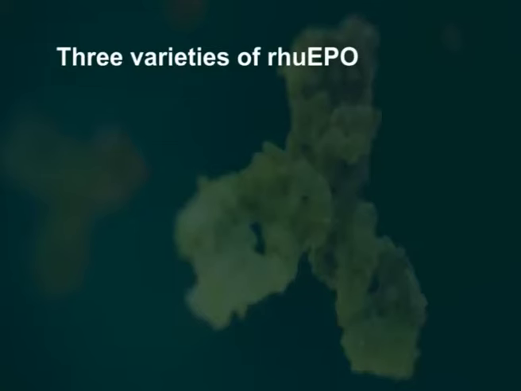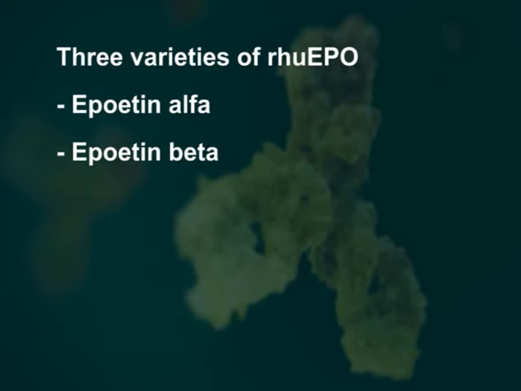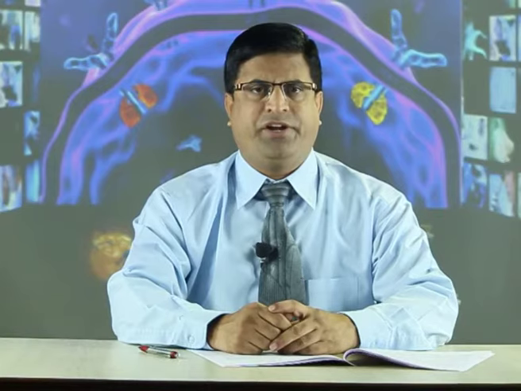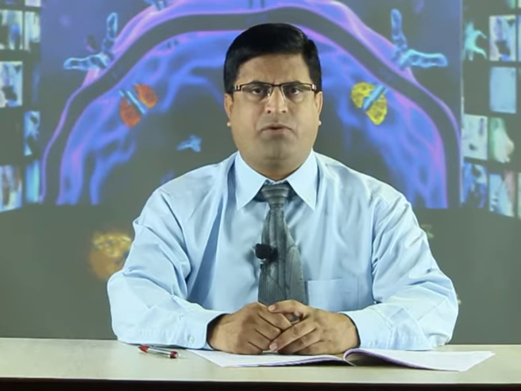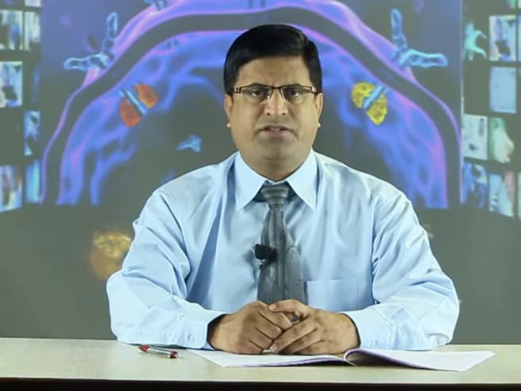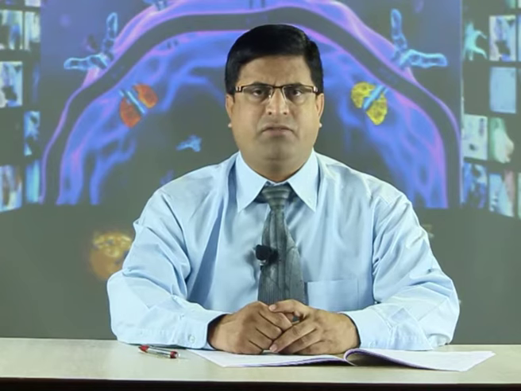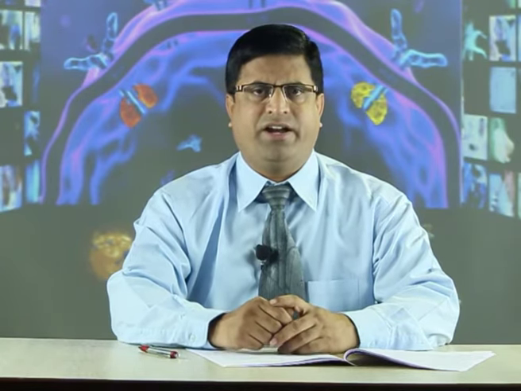Three varieties of recombinant human erythropoietin, that is epoetin alpha, epoetin beta and epoetin omega, are available for clinical use. Epoetin alpha and epoetin beta are produced in Chinese hamster ovarian cells, whereas epoetin omega is produced in baby hamster kidney cells. All three varieties of recombinant human erythropoietin have a similar sequence of 165 amino acids, but differ in their carbohydrate content and site of glycosylation.